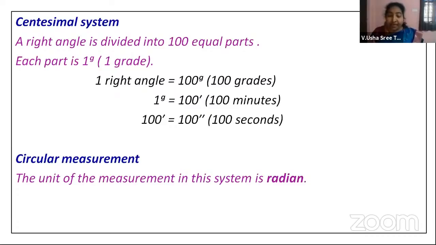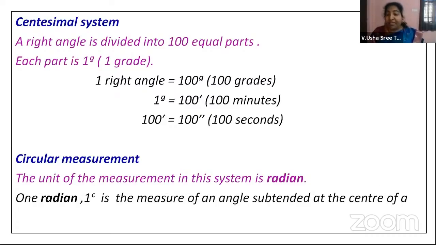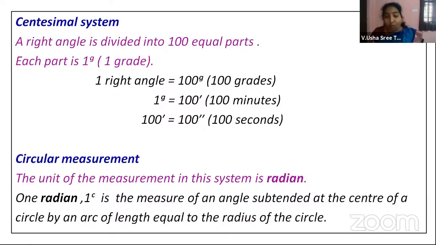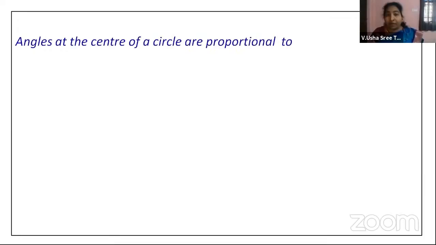Then what is this radian? 1 radian is the measure of an angle subtended at the center of a circle by an arc of length equal to the radius of the circle. Now we will try to understand what it is with the help of a diagram. Angles at the center of the circle are proportional, right?